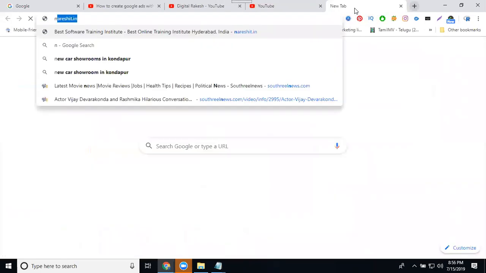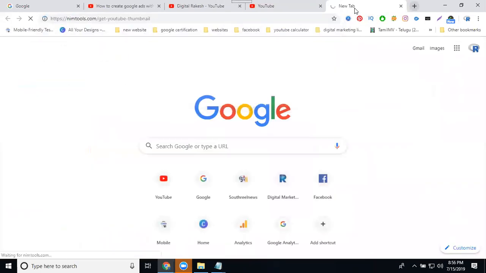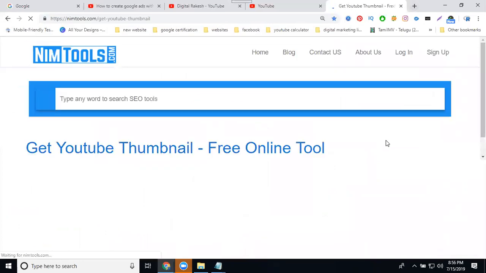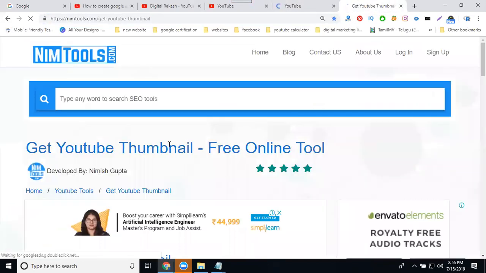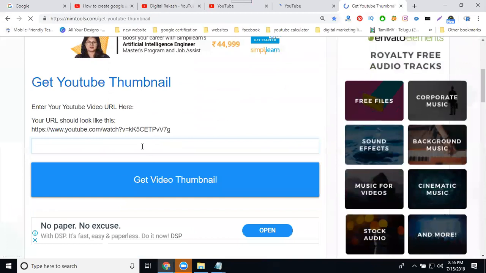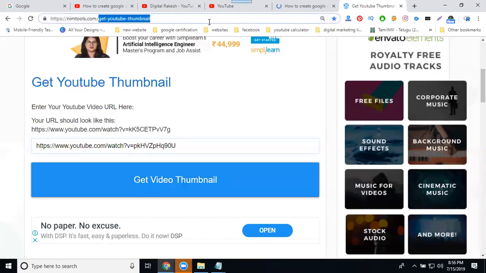So I'll show manual and automatic. First I'll show automatic backlinks. One of the best tools is called nimtool.com. Which one? nimtool.com. Select the URL. Copy this option. You go to nimtool, select the URL. There is a thumbnail here.